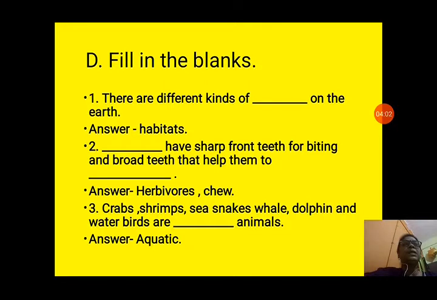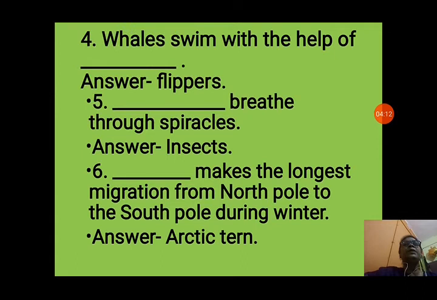Now question number 3. Crabs, shrimps, snakes, whales, dolphins and water birds are dash animals. They live in water, so they are called aquatic animals. So aquatic will be the fill in the blank. Whales swim with the help of dash. So flippers. Whales swim with the help of their flippers.